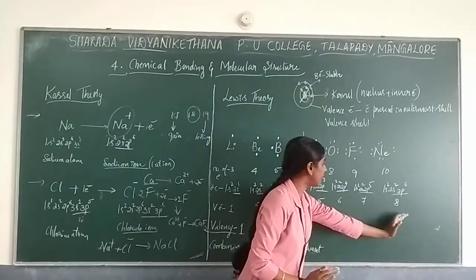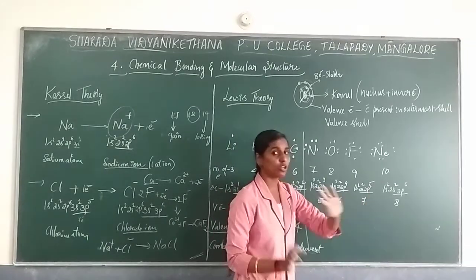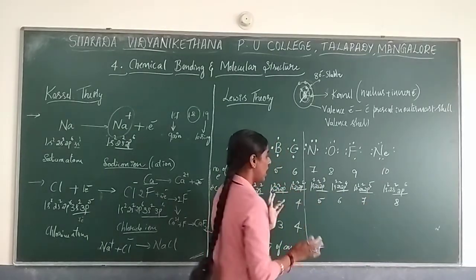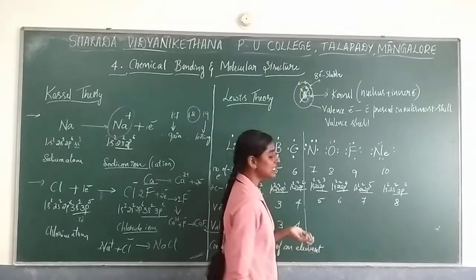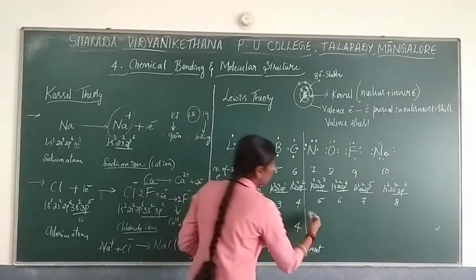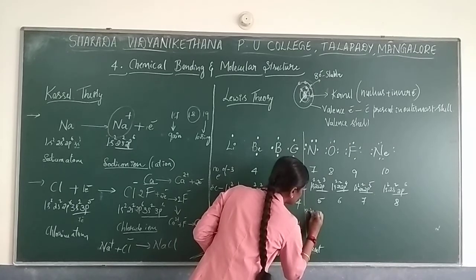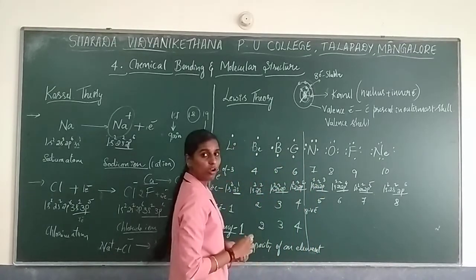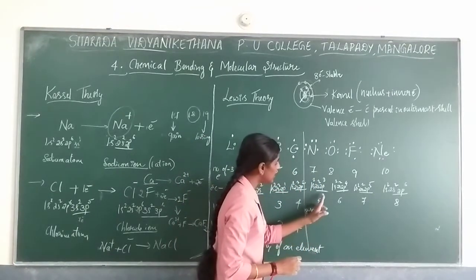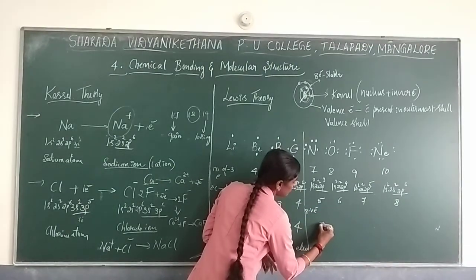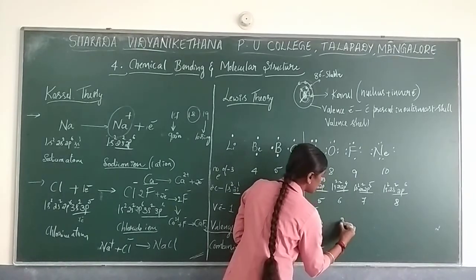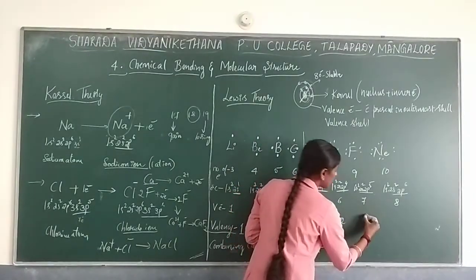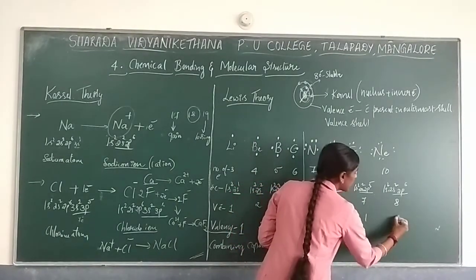After this, what will happen? All the electrons will never go for bonding, only some. So how are we going to consider it? We have to do 8 minus the valence electrons. After 4, 8 minus 5 is 3, right? 8 minus 6 is 2. 8 minus 7 is 1. 8 minus 8 is 0.